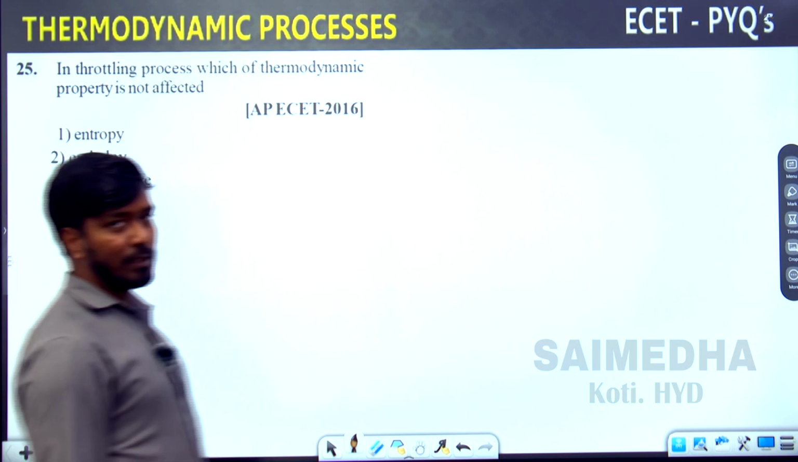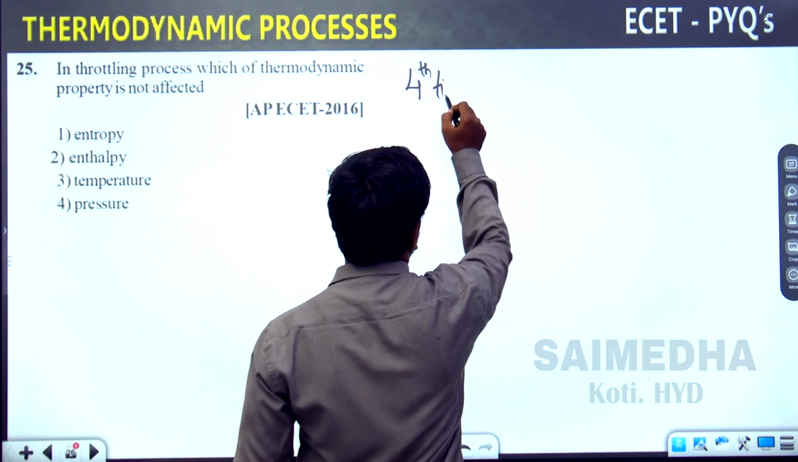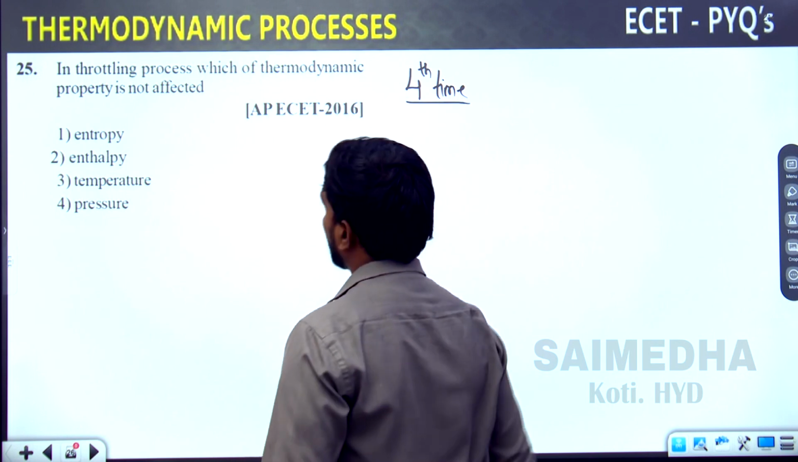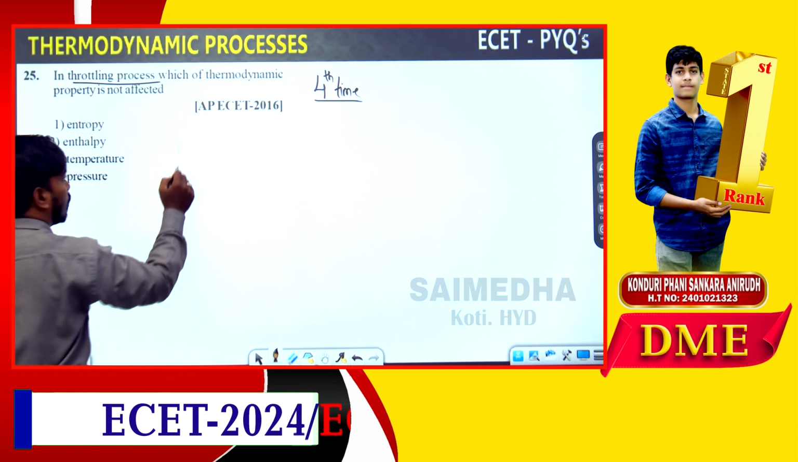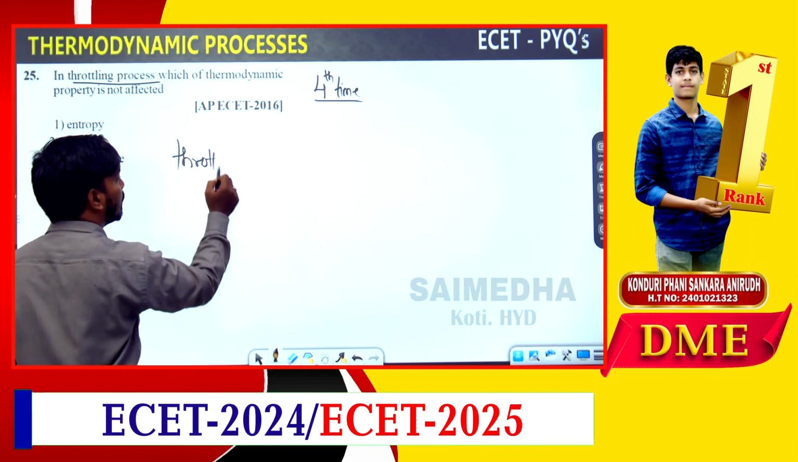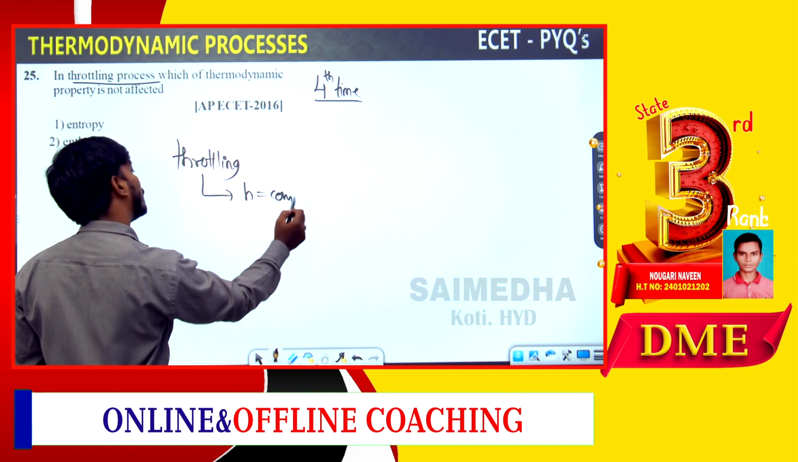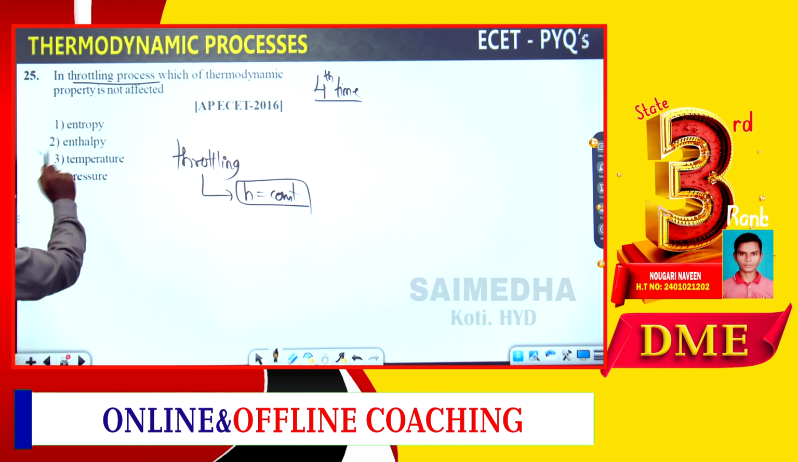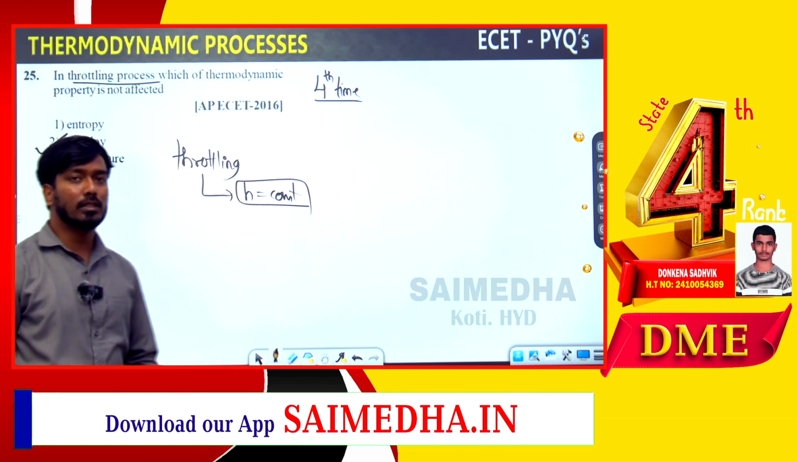Throttling process. This is the fourth time this question is coming. In the throttling process, which of the following properties is not affected? Expansion, I told you, enthalpy remains constant. Throttling means enthalpy remaining what? Constant. This is the fourth time this question is appearing: enthalpy constant. So now you can see how important throttling is.